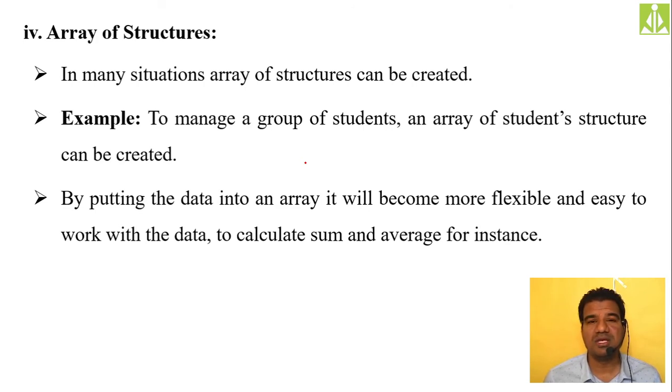So for storing all these different types of data, definitely we have to go for structures, because by using any other programming construct like variables or arrays, we cannot achieve this, isn't it? We cannot achieve maintaining the details of a student in our application. So information related to a student is heterogeneous. It is going to have different forms of data. Like when we talk about student name, it is a string.